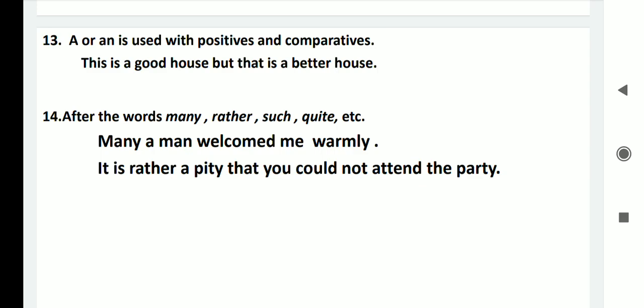So number 14 point is, after the words many, rather, such, quite, etc. After these words we use a and an as per the rule. Many a man welcomed me warmly. Many a, so that means we use a after many. It is rather a pity that you could not attend the party. That means we use a after rather.